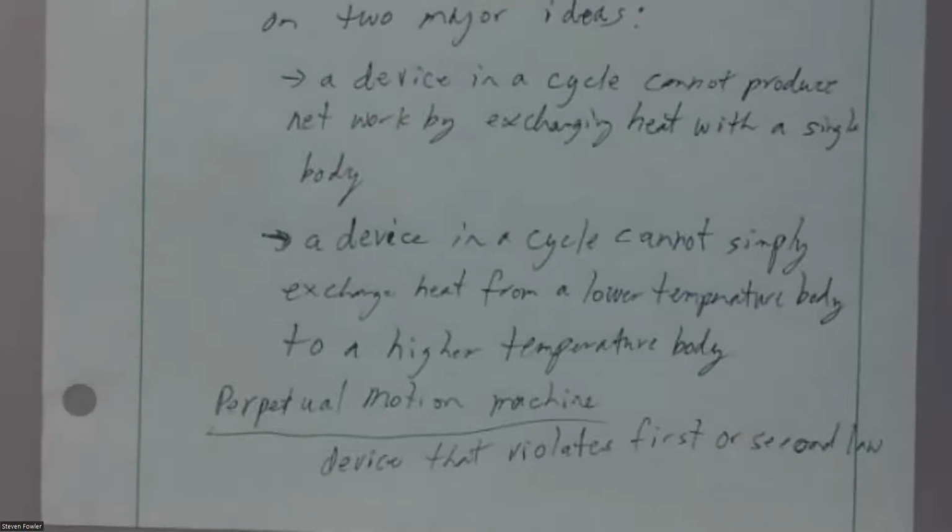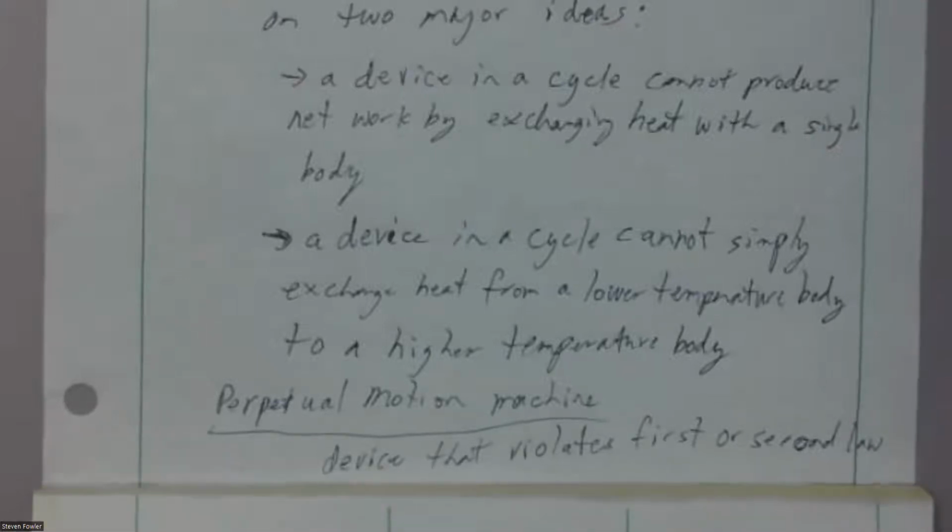In theory, it could violate the zero law or the third law also, and be considered a perpetual motion machine. We're really focused here on the first and second laws. It's what we talked about from day one. It's going to be our focus.